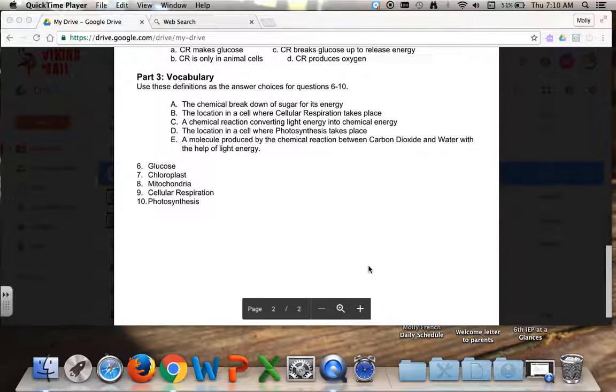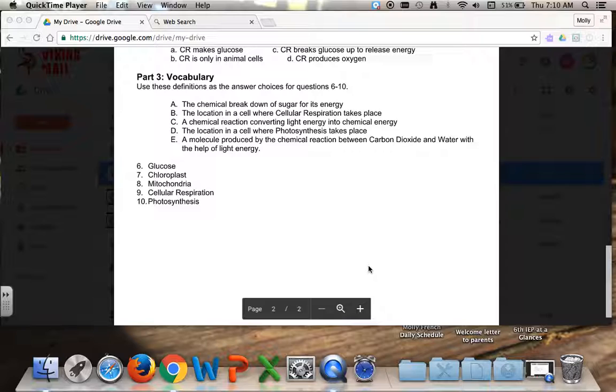Part 3. Vocabulary. Use the definitions in the answer choices for questions 6 through 10. A. The chemical breakdown of sugar for its energy. B. The location in a cell where cellular respiration takes place. C. A chemical reaction converting light energy into chemical energy. D. The location in a cell where photosynthesis takes place. E. A molecule produced by the chemical reaction between carbon dioxide and water with the help of light energy.